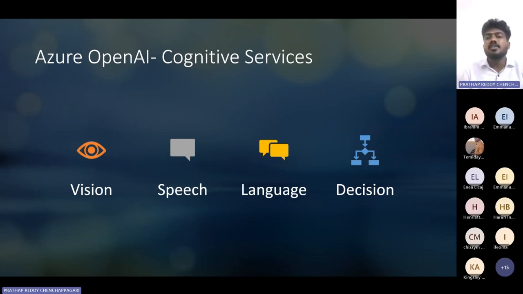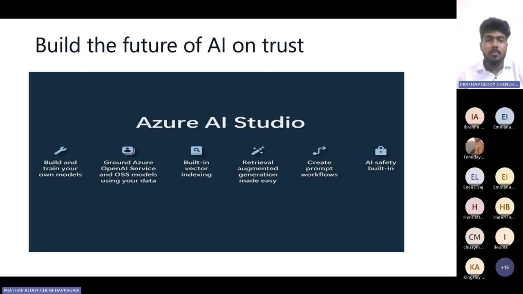Whatever services we saw in machine learning studio will appear in AI Studio as well. I would like to show you what services are there. Before that, we have the Azure OpenAI cognitive services, the four main pillars: speech, vision, language and decision. I would like to demo all these things in front of you.